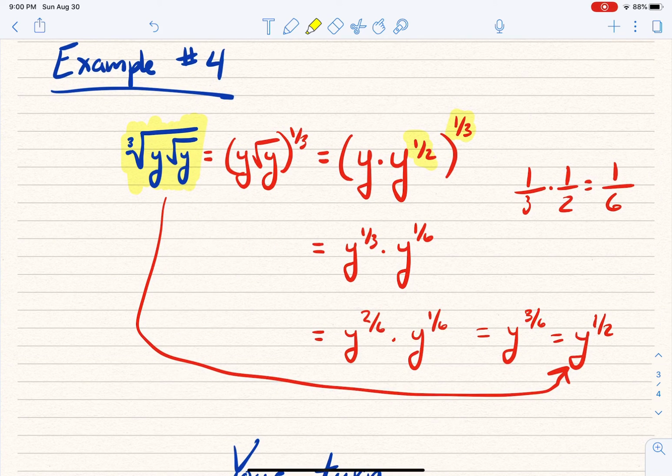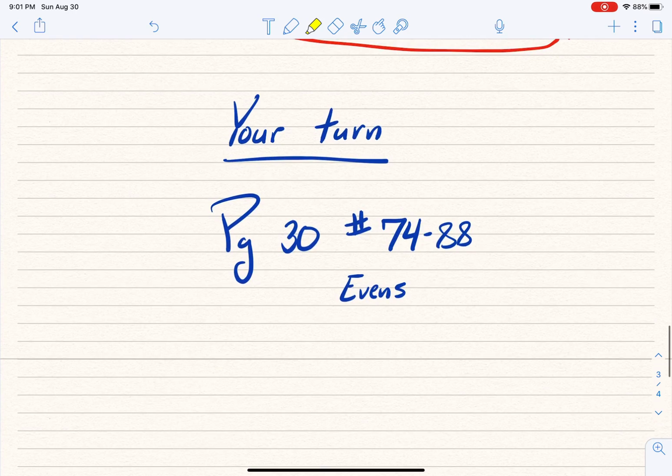And lastly, we took a radical of a radical. It's basically the same as raising a power to a power. We took a root of a root, and we saw how that whole thing broke down really simply. The first thing we did was change the outer radical to a rational exponent, and then we changed the inside into a situation involving rational exponents, and then we just distributed that outer power, brought it down, and simplified all the way down to the bottom.